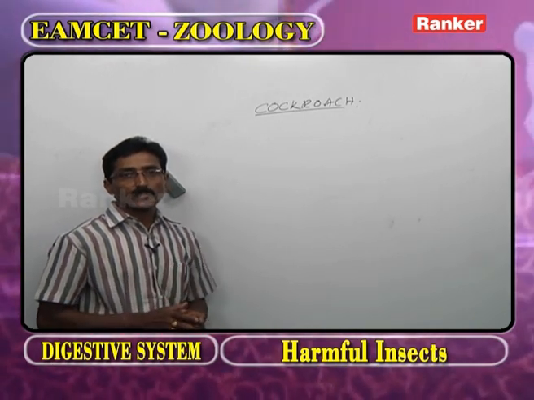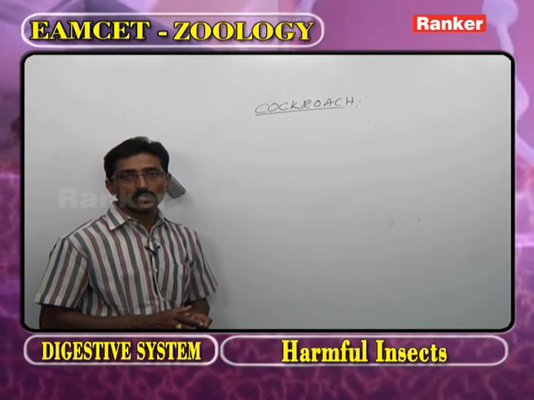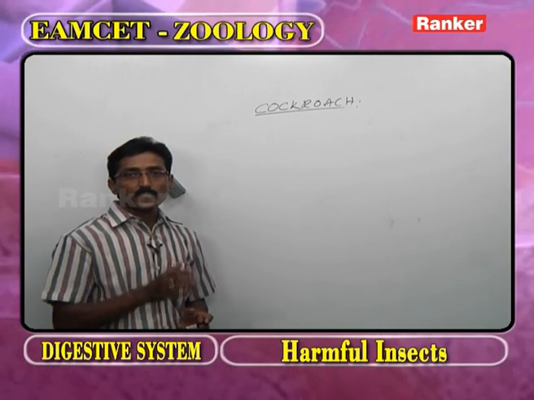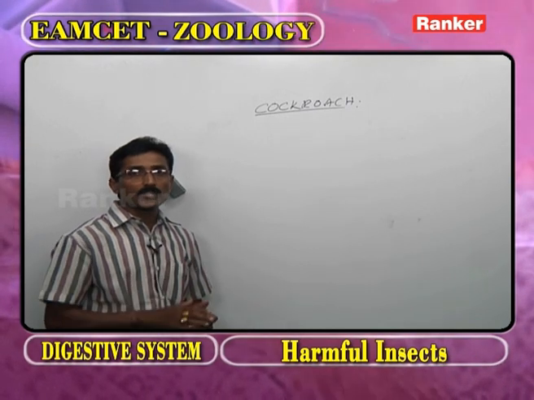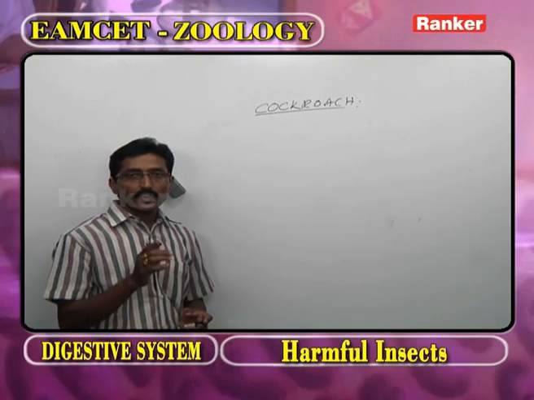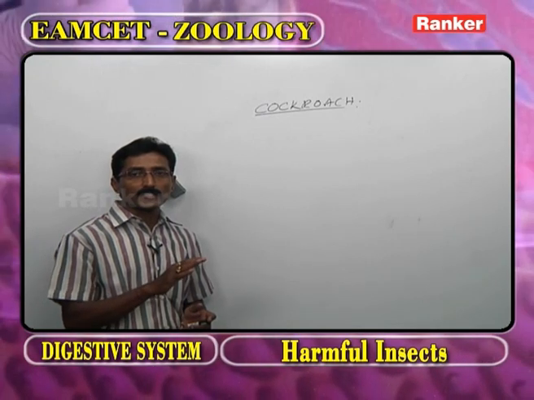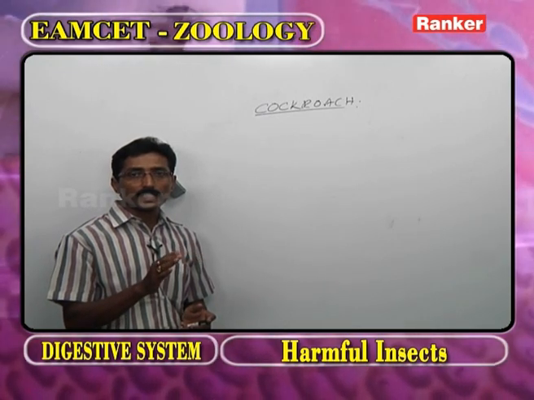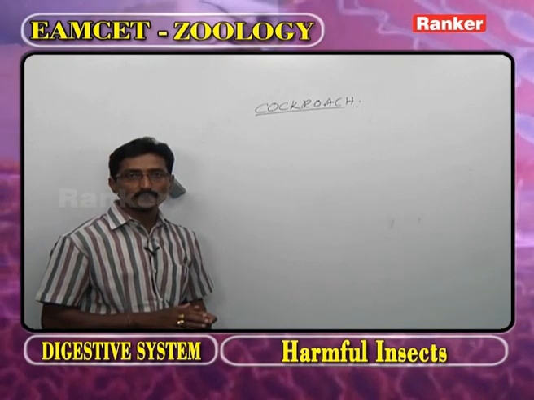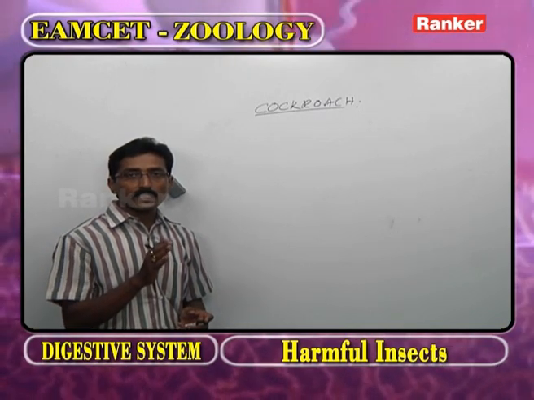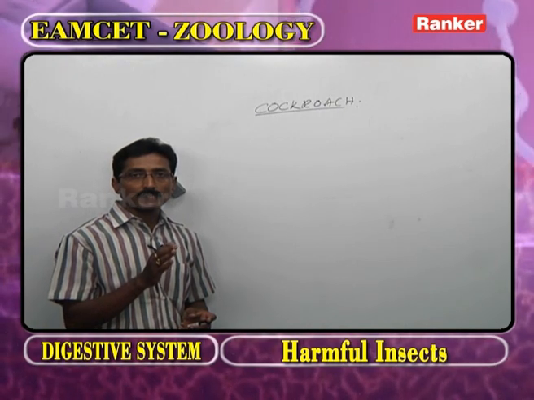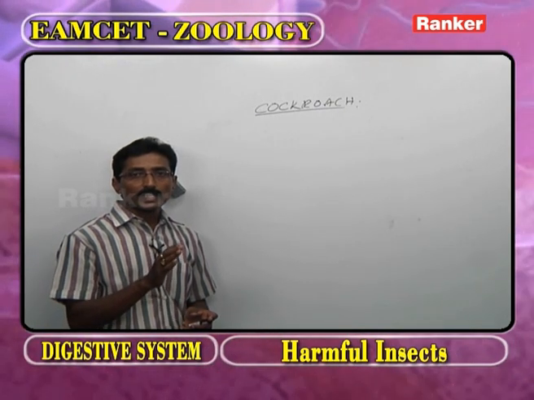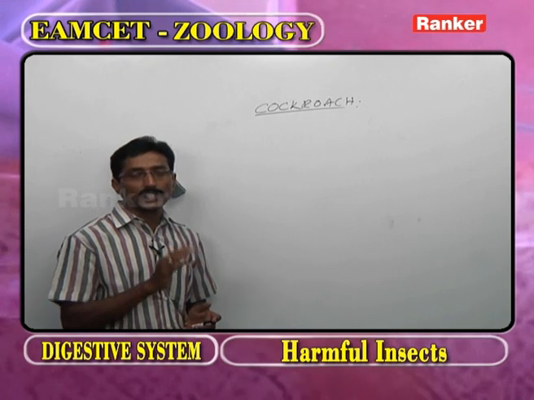Now as we observe the digestive system of cockroach, alimentary canal and digestive glands are present. If alimentary canal and digestive glands are present, that is called a complete digestive system. In the cockroach, the alimentary canal here and there is coiled.